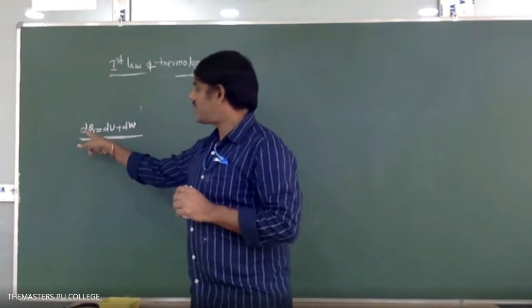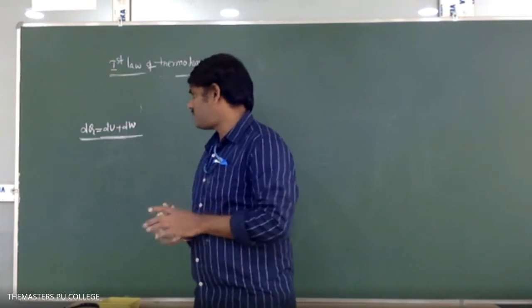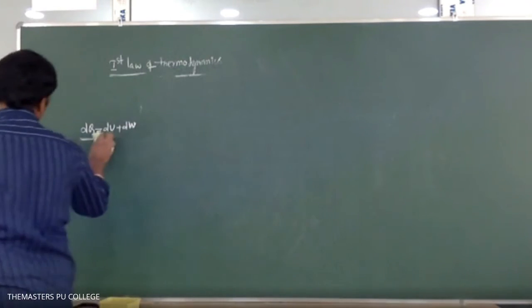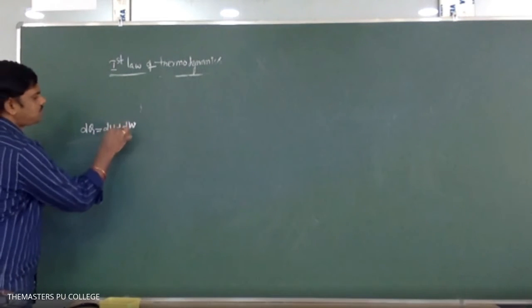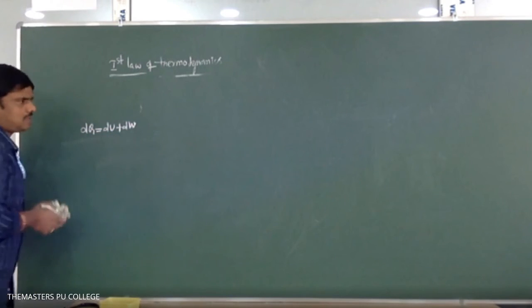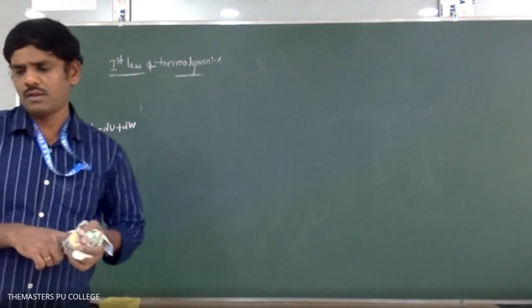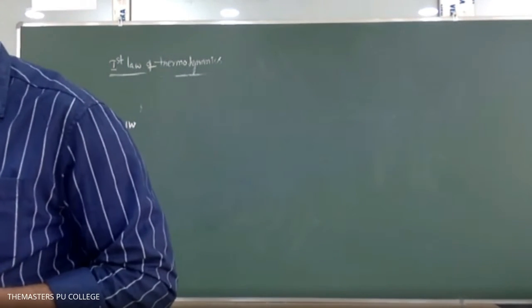You can write here dq equals du plus dw. dq is equal to du plus dw.